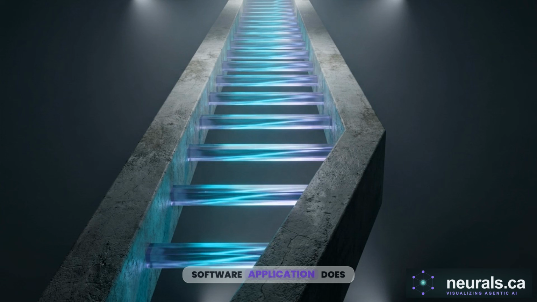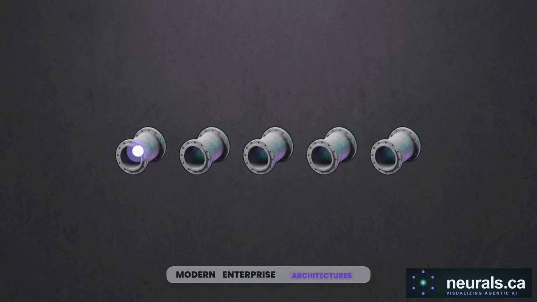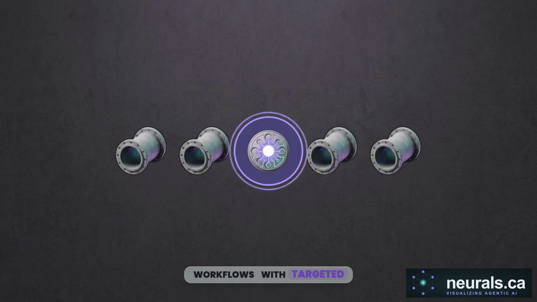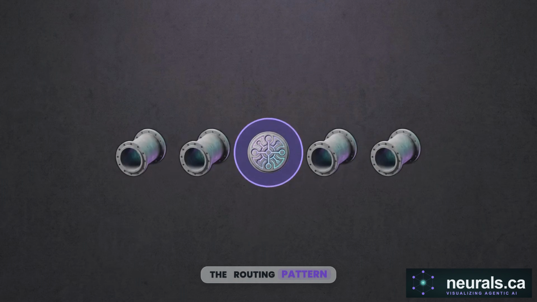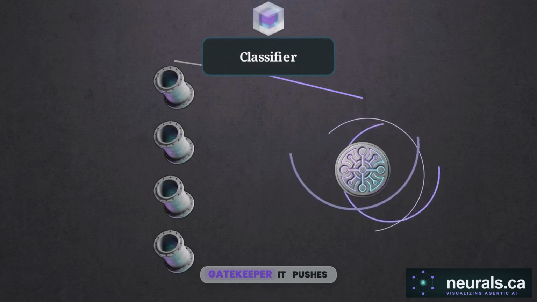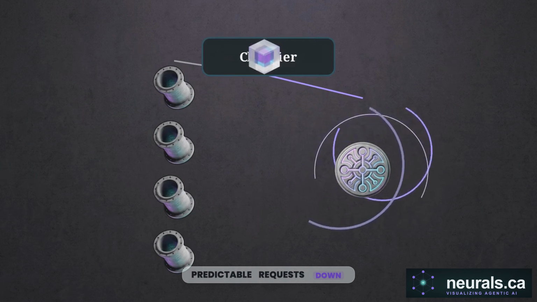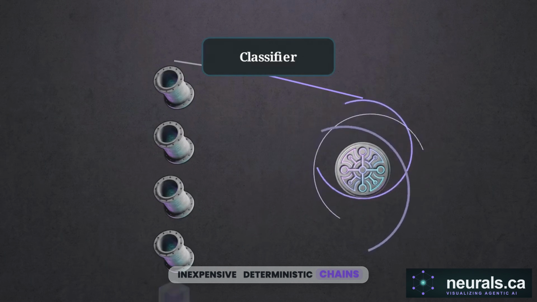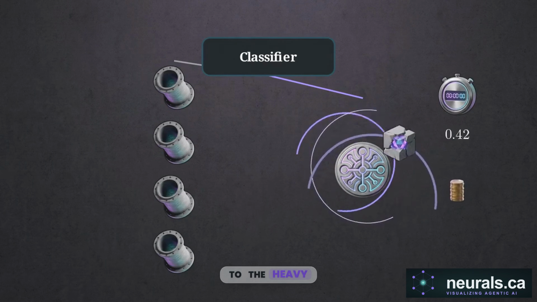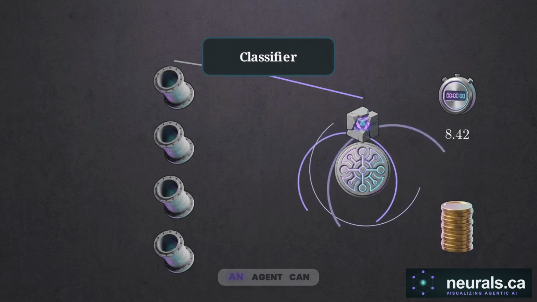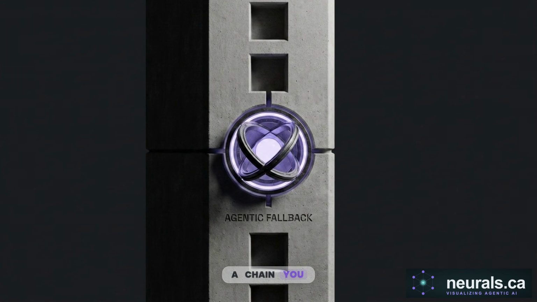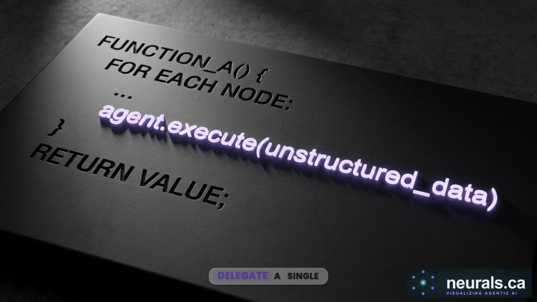A production software application does not exist purely on one rung of this ladder. This animation illustrates the reality of modern enterprise architectures. They are hybrid systems, weaving rigid workflows with targeted flexible nodes. In the routing pattern, a fast classifier acts as a gatekeeper. It pushes predictable requests down inexpensive deterministic chains and only routes messy edge cases to the heavy agentic loop. Alternatively, an agent can be nested inside a chain. You lock down the surrounding logic and delegate a single unpredictable step to an autonomous model.